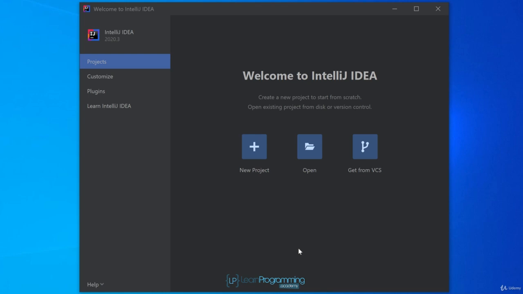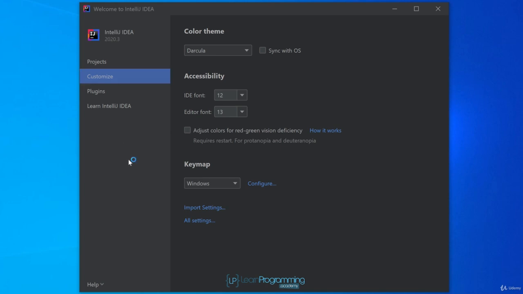The one thing you may not like is the dark background that IntelliJ uses, and that's okay because you can change it. So you can click on Customize over here to the left, and we get some options that control the display. The default color theme has a dark background. JetBrains calls the theme Darcula. Many programmers prefer that, and it's now the default. But if you prefer a light background, click the drop down and choose one of the lighter themes.